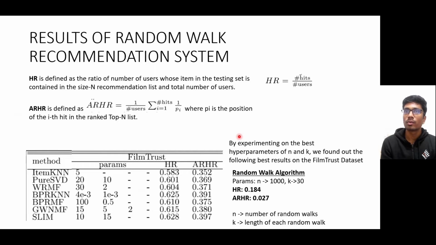Here I have used the FilmTrust dataset, and I have compared it with other recommendation systems like Item KNN, Pure SVD, and so on. I have set the best hyperparameters for my random walk recommendation system. The best params were the number of random walks being 1,000 and the length of each random walk being 30. The hit rate I got was 0.184 and the ARHR I got was 0.027, which was very low compared to the other existing recommendation models.